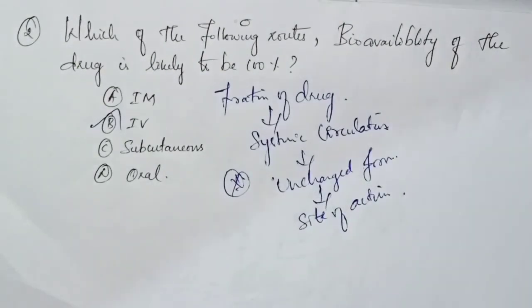The bioavailability is defined as the fraction of drug that enters the systemic circulation in unchanged form to the site of action. So through IV, the bioavailability of the drug is likely to be 100%, because the active effect of the drug that enters the circulation when it is introduced to the body is going to be the active effect, compared to the intramuscular, subcutaneous, oral, and